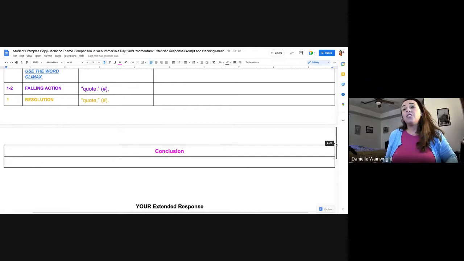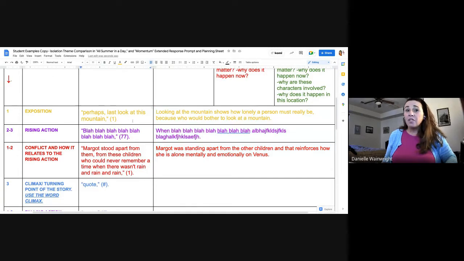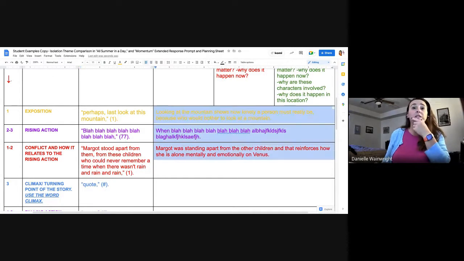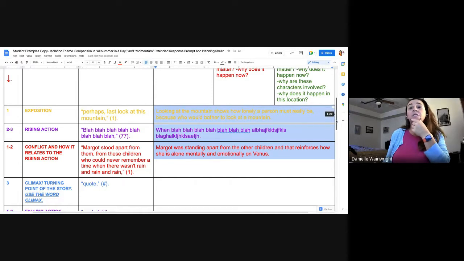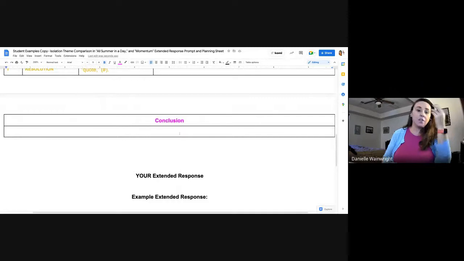And you'll notice that, of course, I mentioned those things up here, because I'm explaining how the theme or isolation, how they relate. So I need to explain how they relate down here. So the conclusion is where we're going to tie it together.